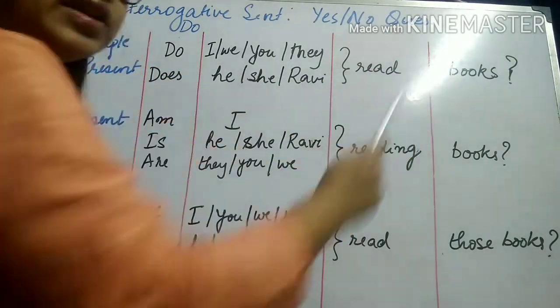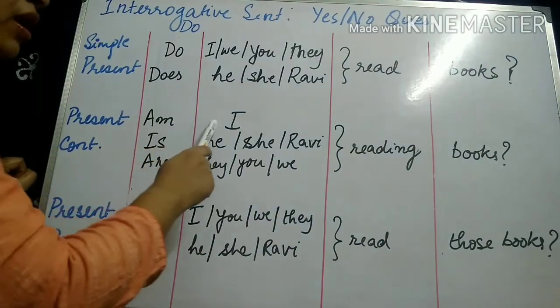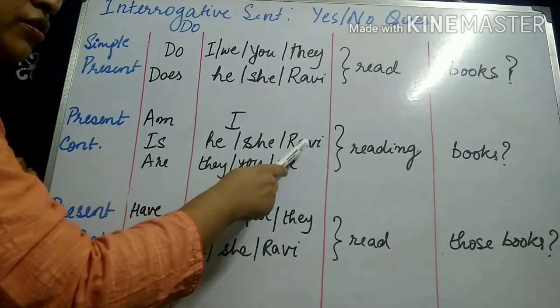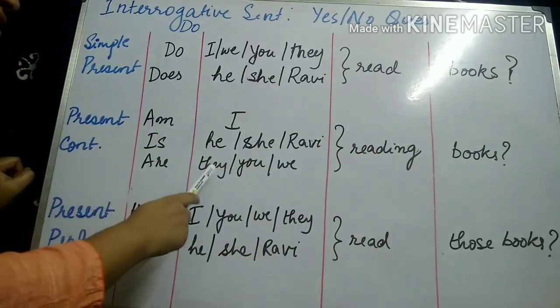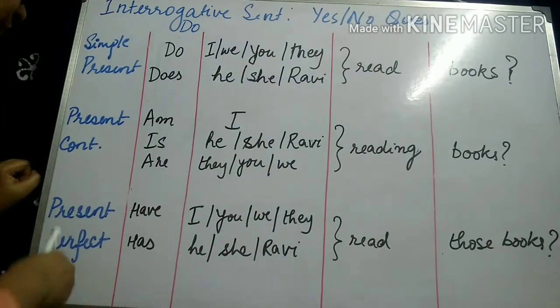Does Ravi read books? In present continuous, am I reading books? Is he, she, or Ravi reading books? Are they reading books? Are you reading books? And so on and so forth.